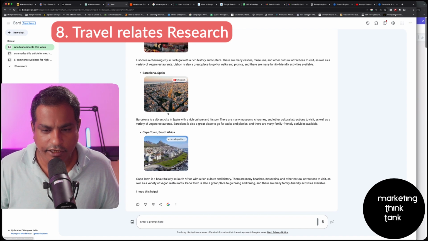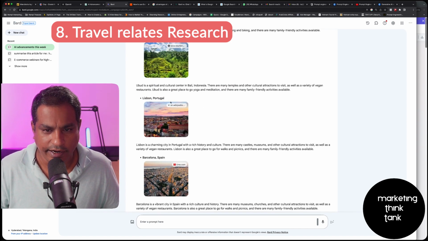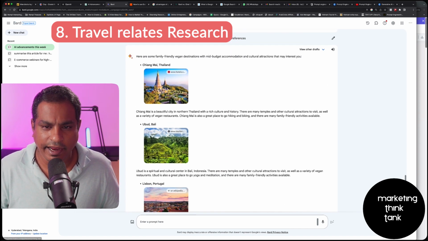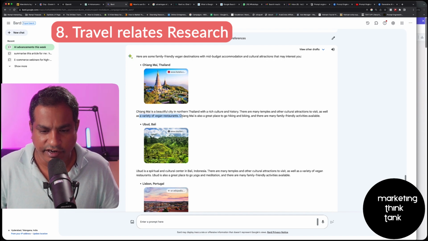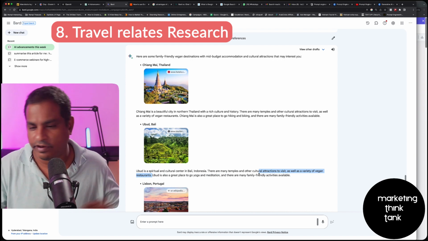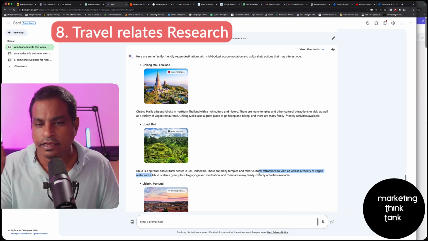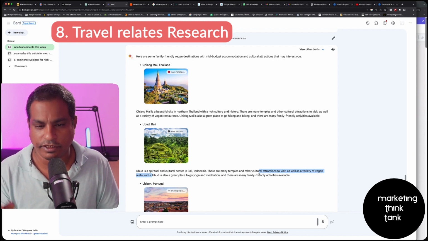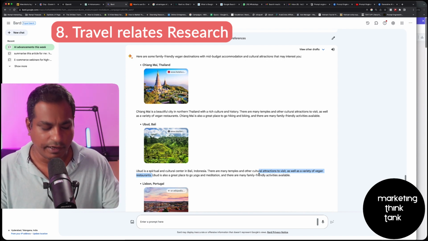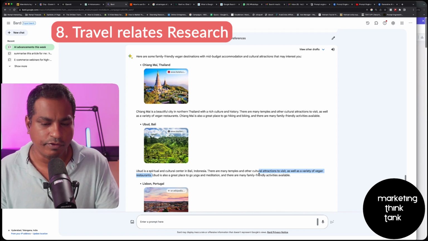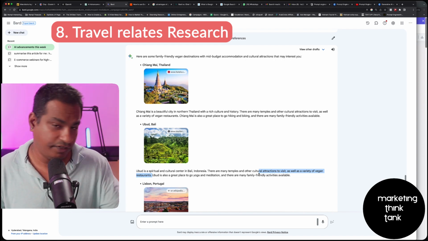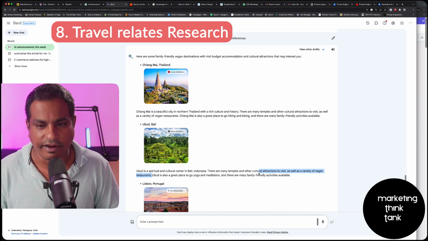I can't speak on behalf of Cape Town, Barcelona and Portugal, but Bali and Chiang Mai specifically have a lot of vegan places to eat, and that's what it says, right? It has a variety of vegan restaurants. Ubud, in fact, is a spiritual capital, and it's beautifully planned based upon my preferences. Something like this, giving you a holistic picture of your travel plan, is something Bard can give you, but with ChatGPT it's difficult to get this kind of insight.